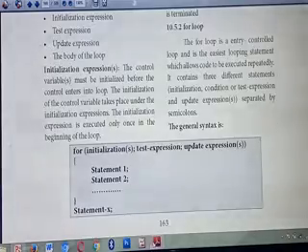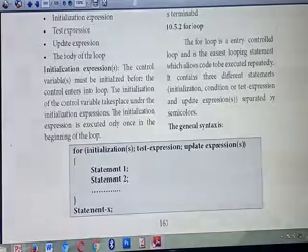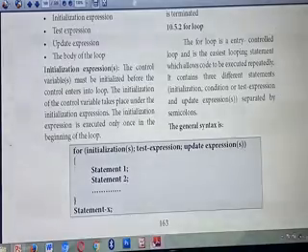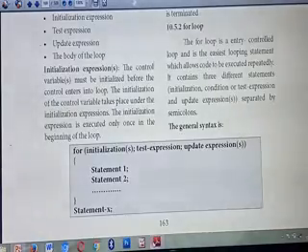What do you mean by entry control? Once you run the program, we can divide the program into entry as well as exit. A particular block of code is there, and you check the condition before entering the loop.